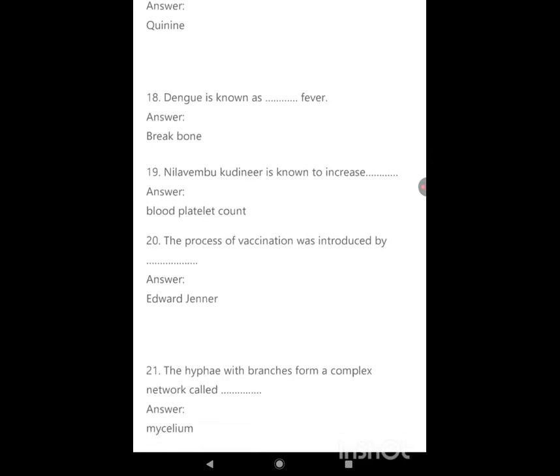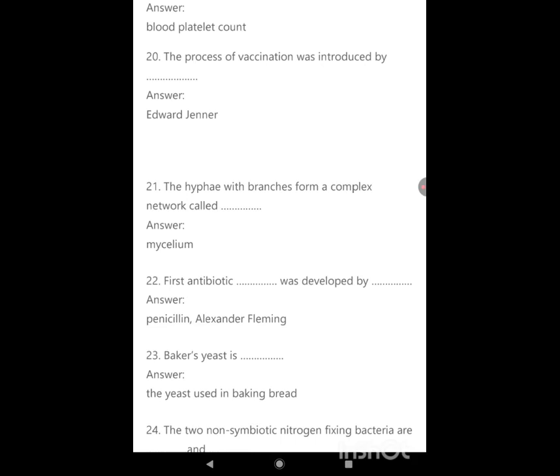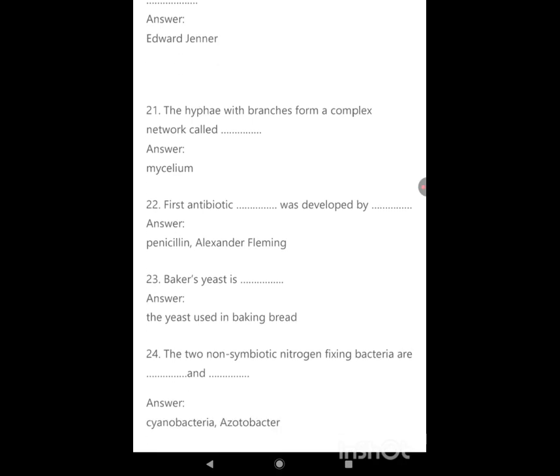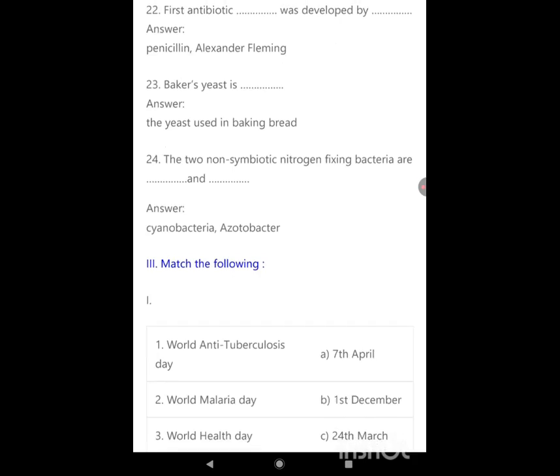The process of vaccination was introduced by Edward Jenner. The hyphae with branches form a complex network called mycelium. First antibiotic penicillin was developed by Alexander Fleming. Baker's yeast is the yeast used in baking bread. The two symbiotic nitrogen-fixing bacteria are Cyanobacteria and azotobacter.